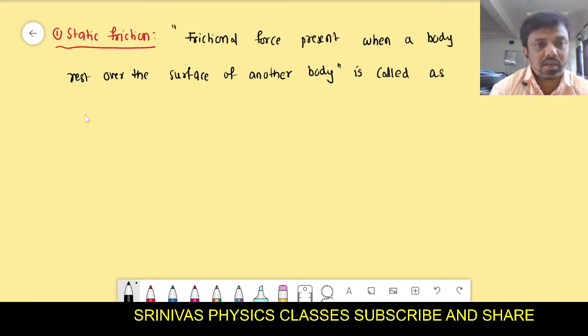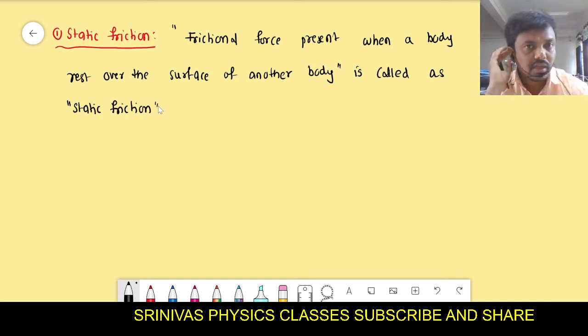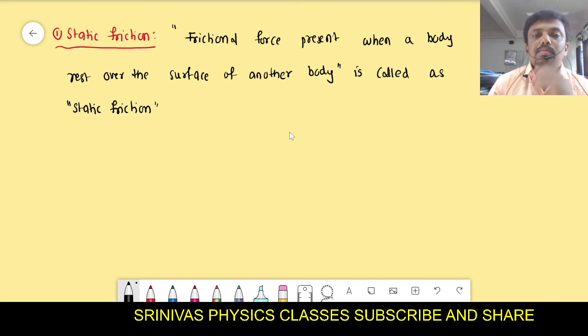What is static friction? If any body is at rest over the surface of another body, then the frictional force is said to be static friction. Static friction is present when a body is at rest over the surface of another body.